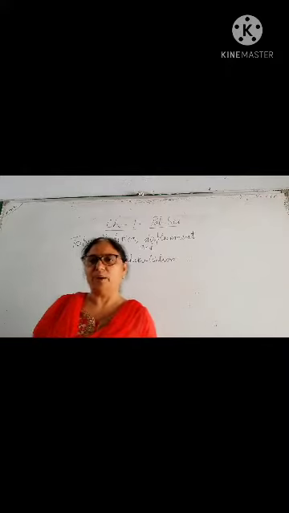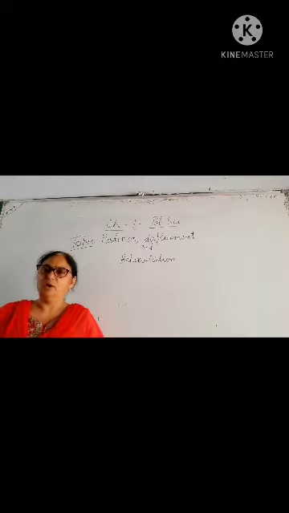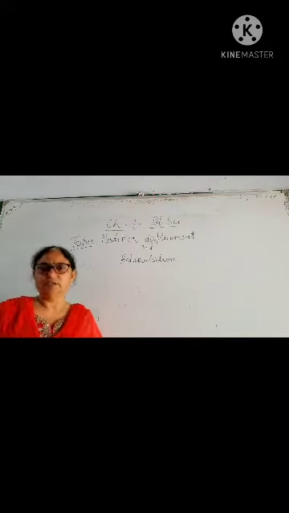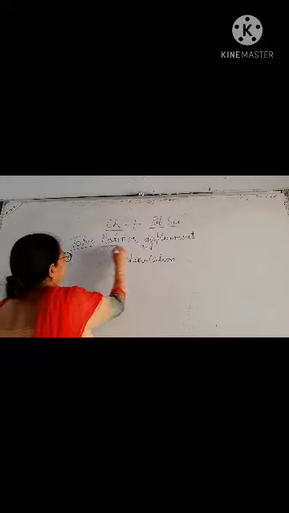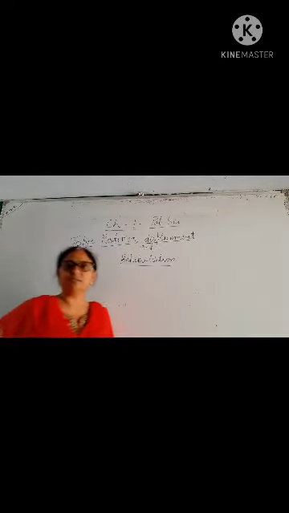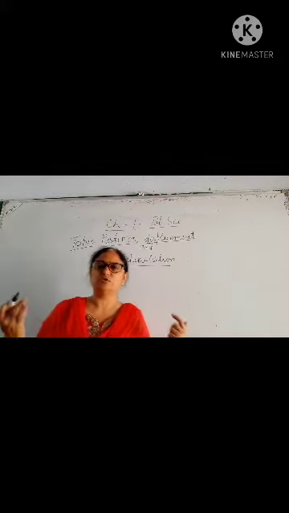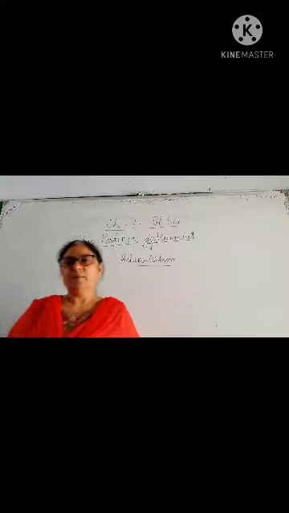Okay, so today's topic is from the same chapter, chapter number 1, challenges to Indian democracy. That was just after the partition, meaning when India and Pakistan got divided into 2 countries. One part is India and another part is Pakistan.